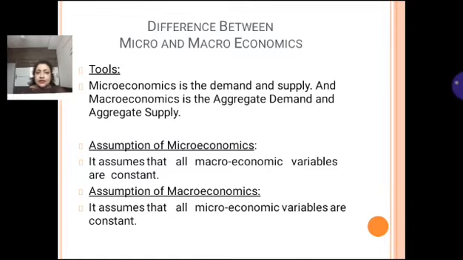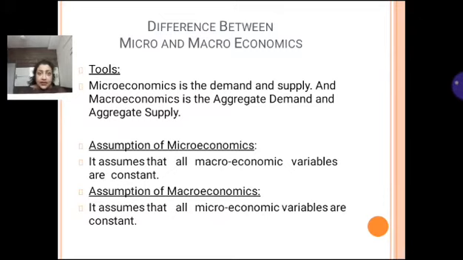What assumptions are taken in both the economics? In microeconomics it assumes that all macroeconomic variables are constant, while in macroeconomics it is assumed that all microeconomic variables are constant. If we talk about macroeconomic variables, these are variables like national income, total output of the country, inflation rate, right?